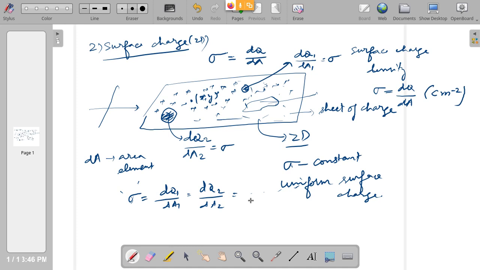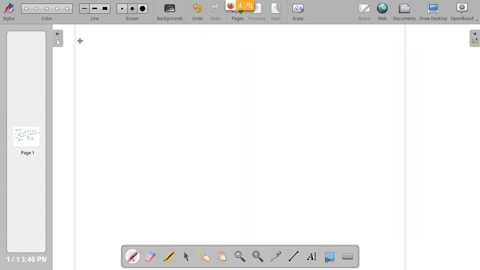Right? So linear charge density, surface charge density. Line charge, surface charge. Lambda, sigma. Coulomb per meter square. One dimensional, two dimensional. Right. Now finally, three dimensional charged objects. What do we mean by three dimensional charged objects?